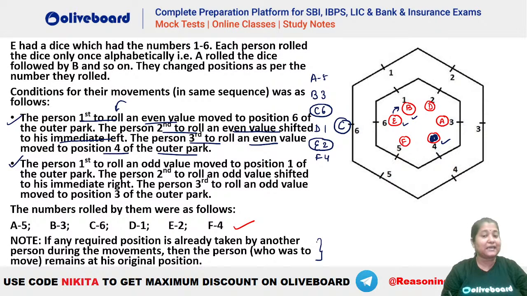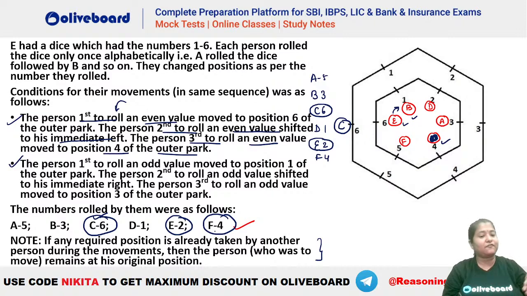It's D नहीं है, E है ना. C के बाद कौन है next? E है. So you can see E is the person who has rolled the second number, which is even. You can see first person to roll an even value is C. Second person to roll an even value is E. Third person to roll an even value is F. Okay, I hope this is clear.